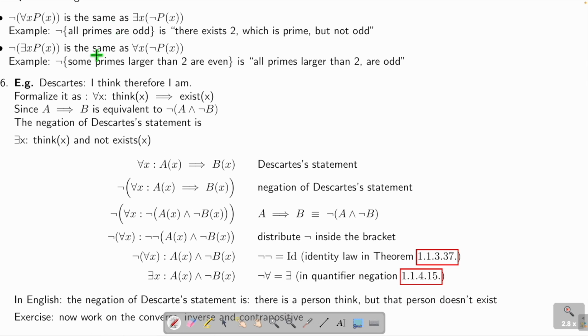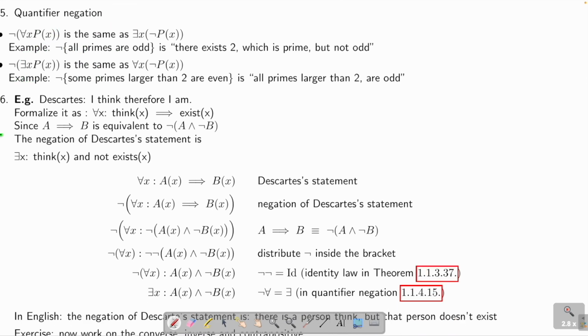Okay, and now this is the funny part. We just discussed what a predicate is, and if we do this, we can turn it into a proposition. Now we can negate the proposition by adding a not here. So not for all x, p(x) is the same as there exists x, not p(x). This is De Morgan's law.